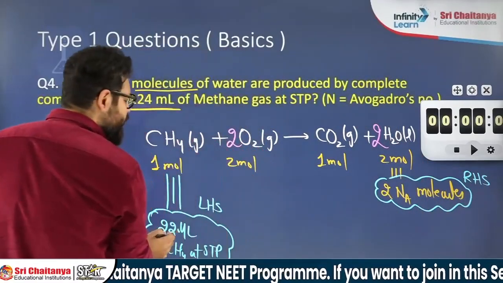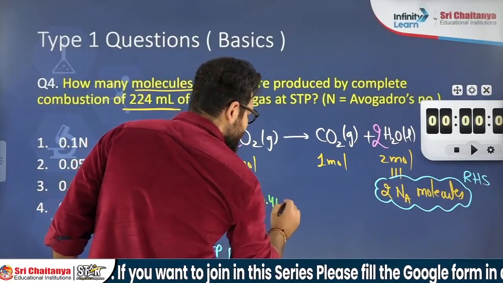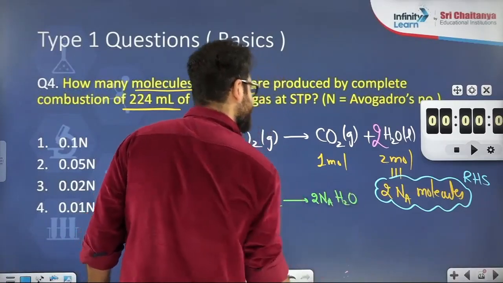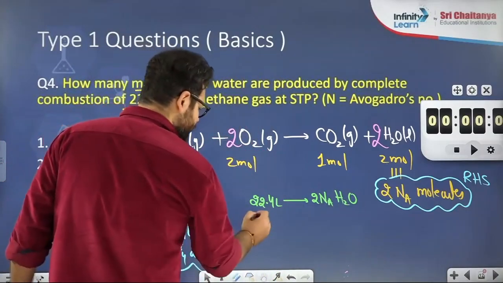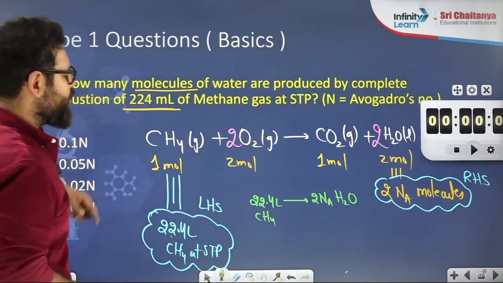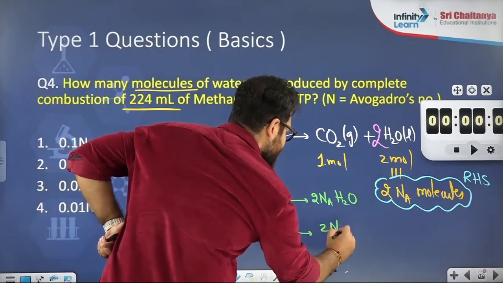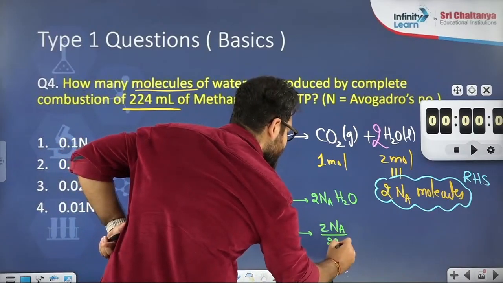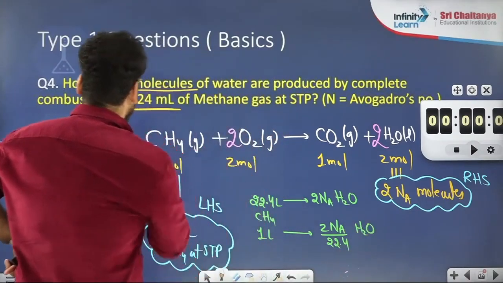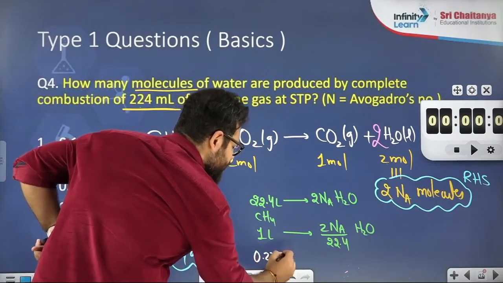So 22.4 liter of methane produces 2 Na water molecules. 224 ml they are asking. So 1 liter will produce 2 Na by 22.4 molecules of H2O. 224 ml means 0.224 liter.